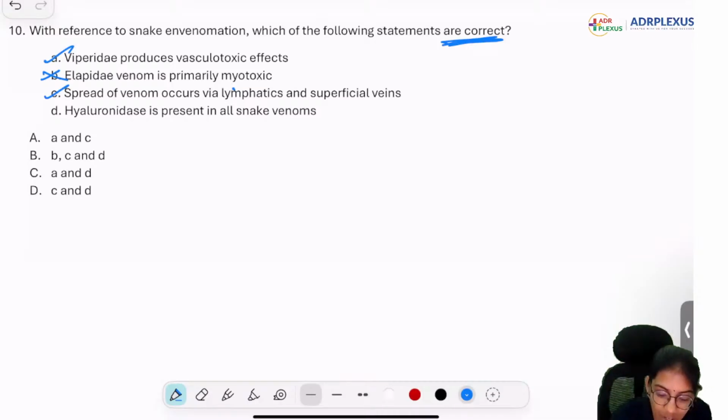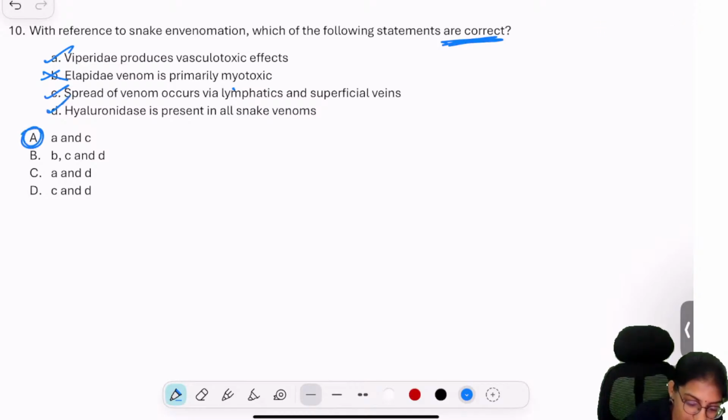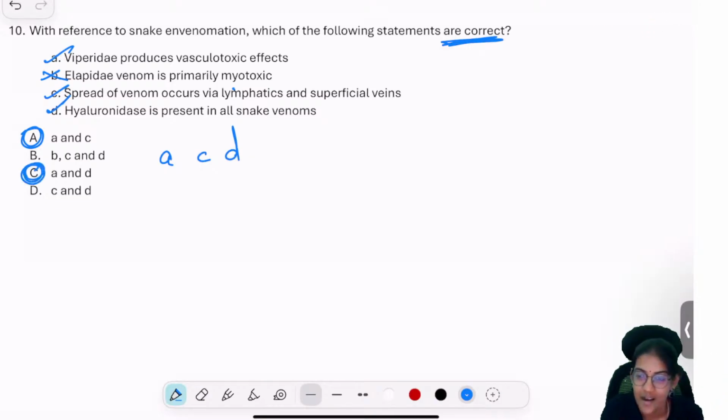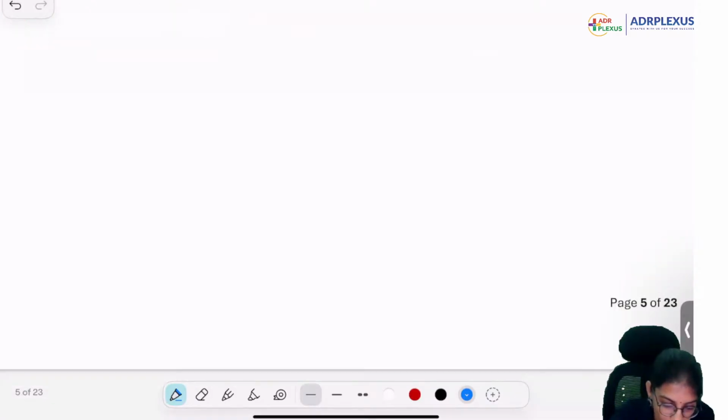But they have not given a combination of these. So the better answer would be to go for this, A. Ideally, all these are correct. A, C, D should have been the correct answer. So A and C are the best. The second best option is A and D. Sometimes they place the questions very near and they do give marks based on that, but these are very near options. A, C, D, all three are correct. Venom spread occurs mainly through the lymphatics, and the veins are less. All right. The next one.